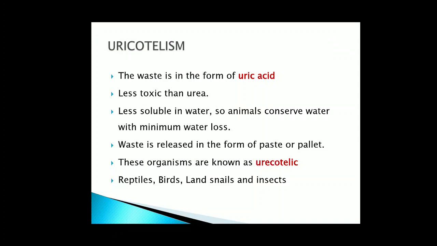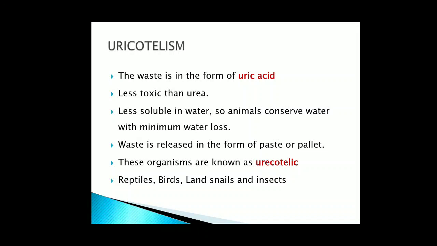So animals which need to conserve water change this nitrogenous waste into uric acid. Because uric acid is least toxic in comparison to these three nitrogenous wastes, and it is less soluble in water also, animals conserve water with minimum water loss. And waste is released in the form of paste or pellet.